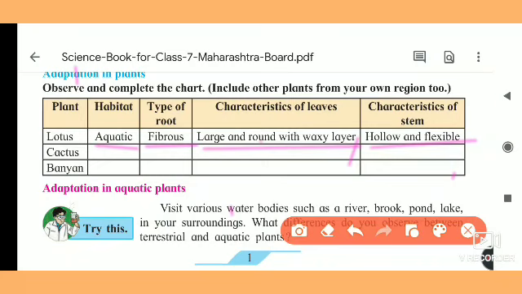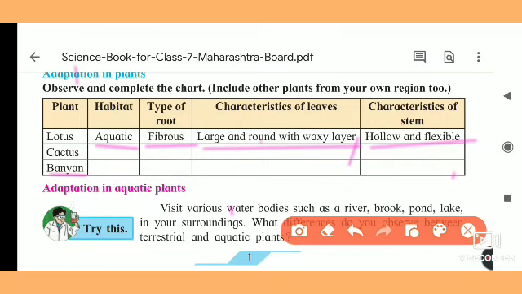Next is the banyan. Banyan habitat, it is terrestrial. What is the type of roots? If you see the roots of this plant, inside the land there is a taproot, and upside some roots come from the stem, and those roots are called aerial roots. In Marathi we call it parambya. These roots give support to the plant.